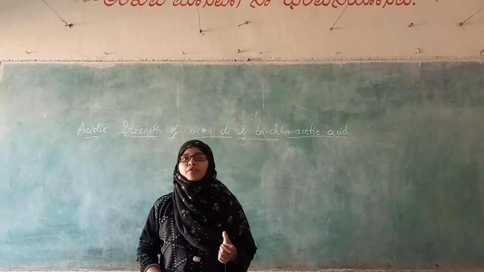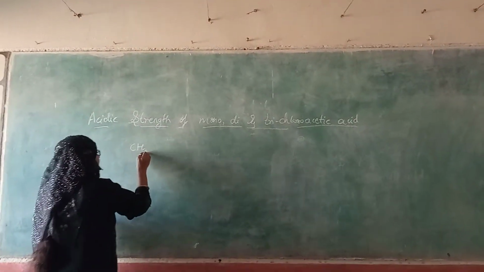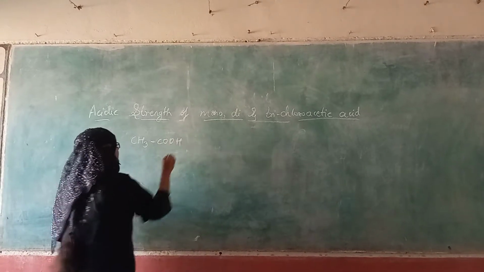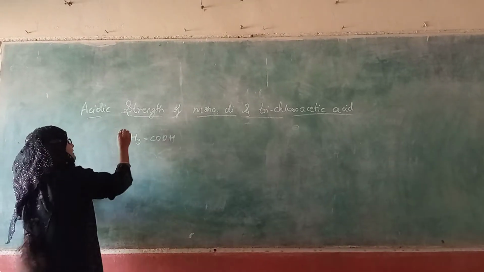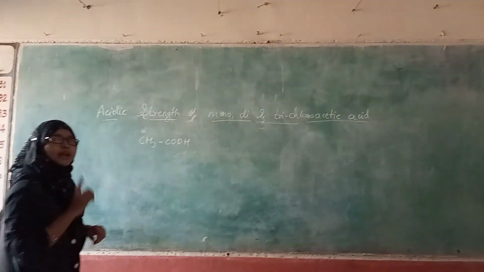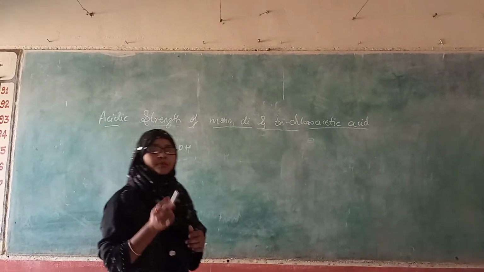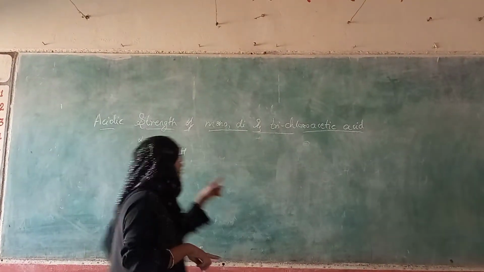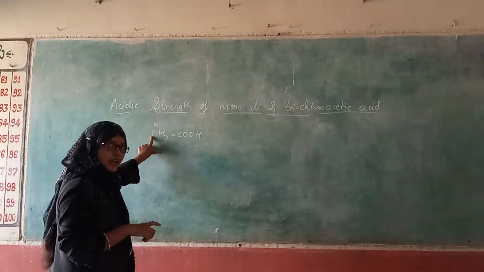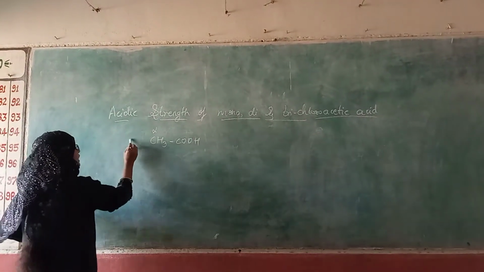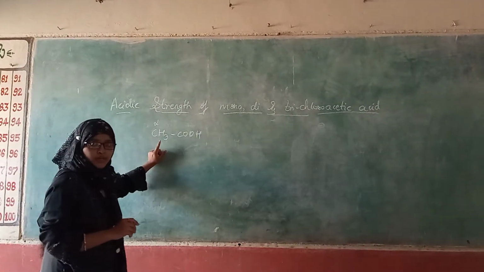So, what is a chloroacetic compound? Here we have acetic acid. It has 3 hydrogens. Here, this carbon is known as the alpha carbon. Why is it known as the alpha carbon? This is the functional group. The alpha carbon is the carbon which is next to the functional group. If one more carbon was present here, it would be known as the beta carbon. So here only one alpha carbon is present.